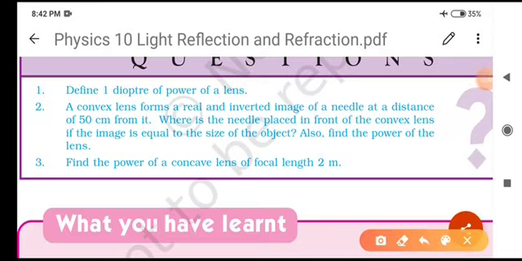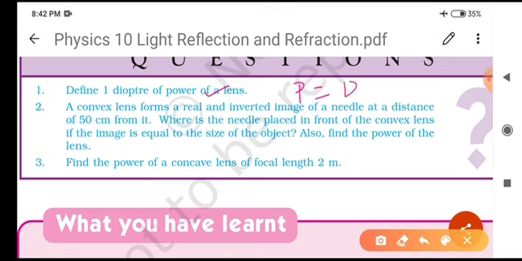So here is the next question: define one diopter of power of a lens. One diopter of power of a lens means if the focal length of a lens is 1 meter, then its power will be 1 diopter. The SI unit of power is diopter.